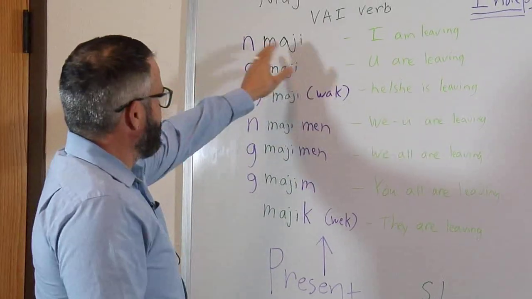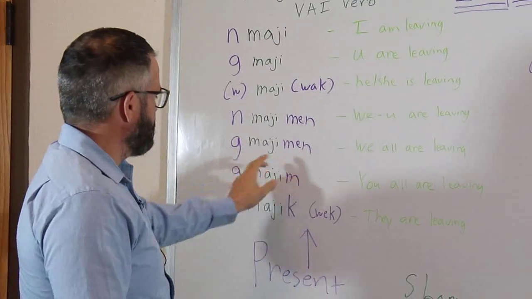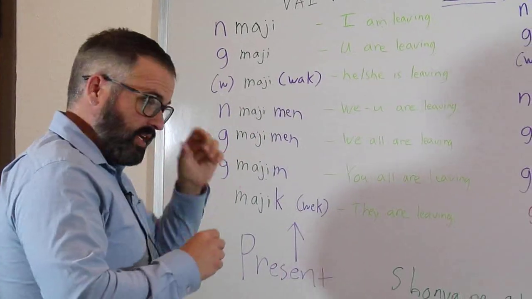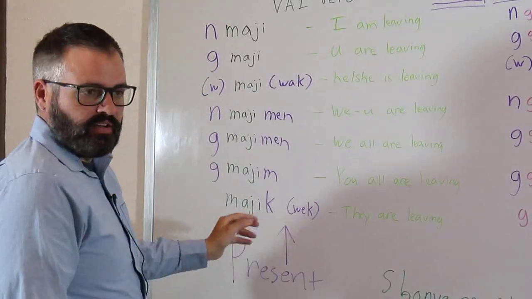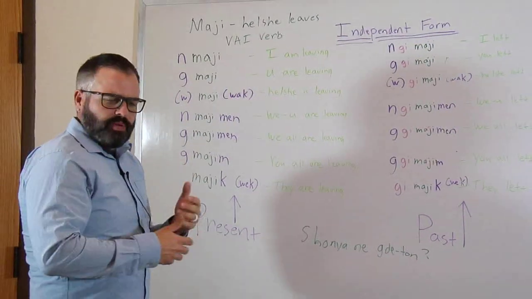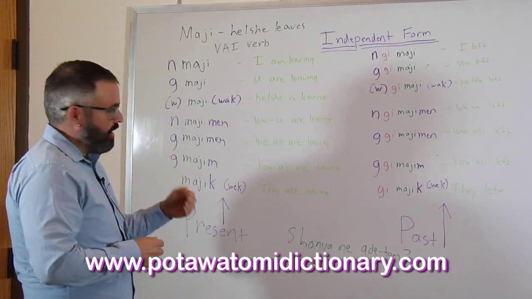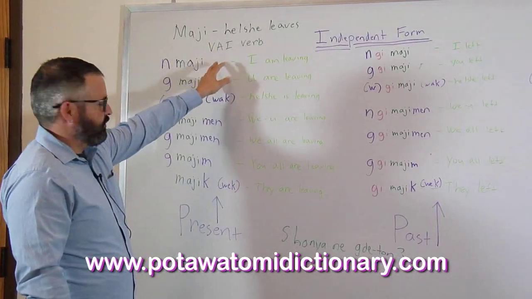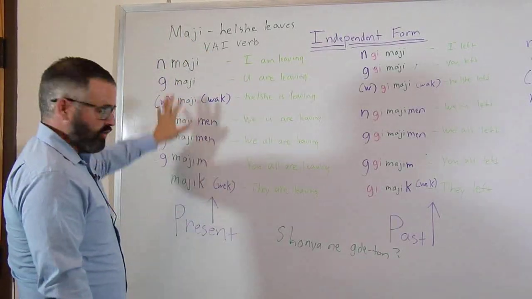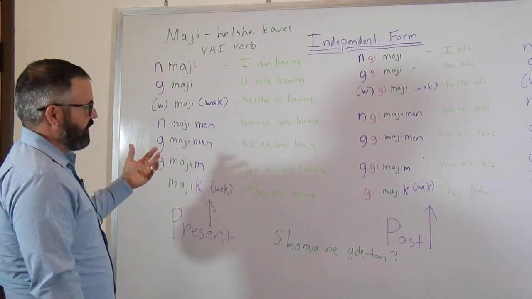So again, namaji, gamaji, maji, namajimen, gamajimen, gamajim, majik. These are fundamental to starting to speak in the language. These 7 forms right here. And again, you can take these and apply these to almost all VAI verbs. There are some that are a little bit different, but if you go to our dictionary at www.potawatomidictionary.com, there's actually an area where you can hit on tags, which will give you a whole list of these VAI verbs that are regular type ones that you can run through this pattern with. And really you can just start using the language right away. You know, start talking right away.